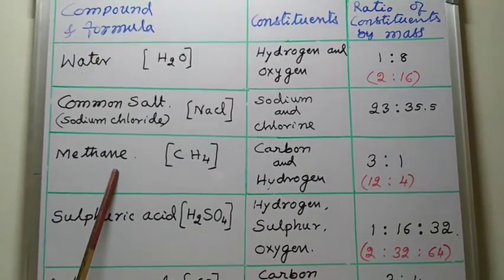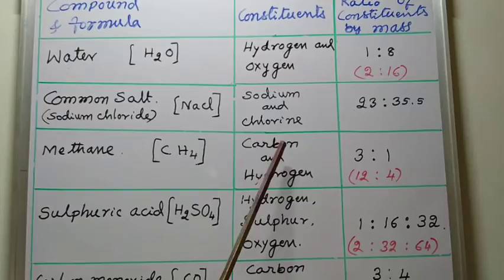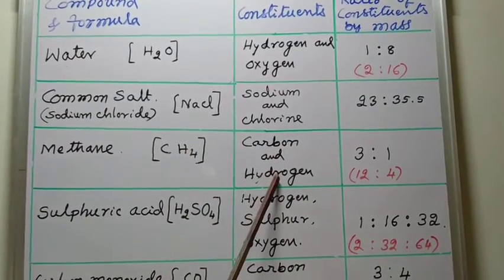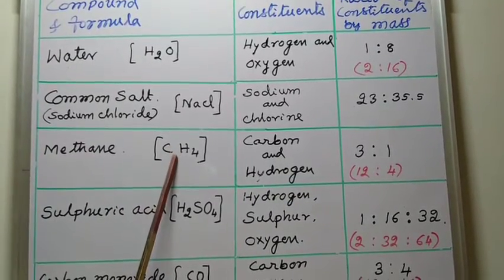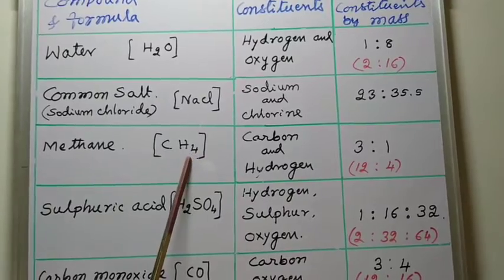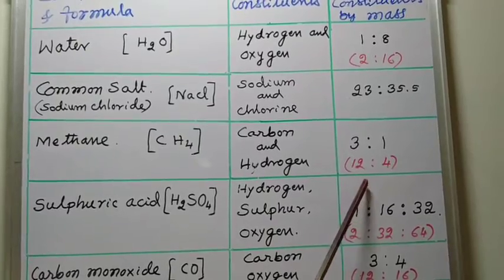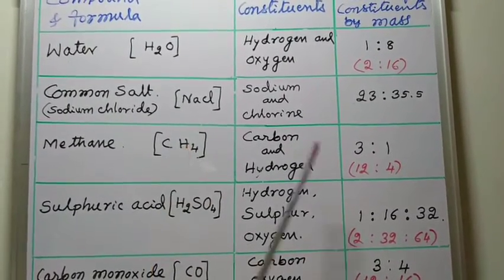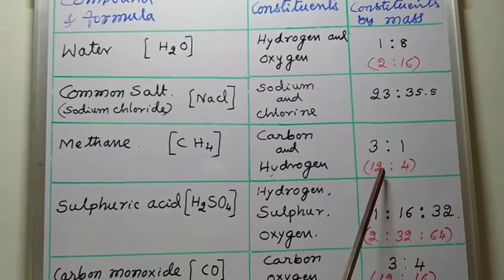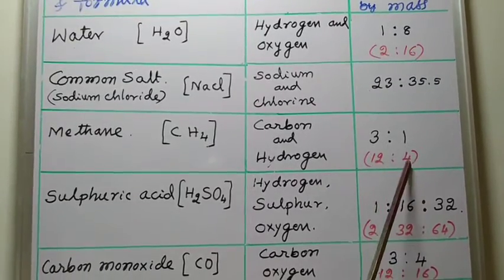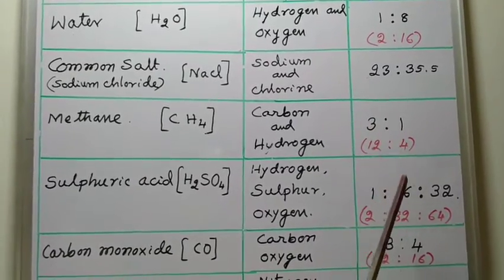Let us come to this third one. Methane is a compound. Its formula CH4, where C means carbon and H means hydrogen. In one molecule of methane, there is one carbon atom and four hydrogen atoms. Therefore, atomic mass of carbon is 12 and 4 atoms of hydrogen mass is 4. Therefore, they combine in the ratio 12 is to 4. That is nothing but simply divide both by 4, that is 3 is to 1.